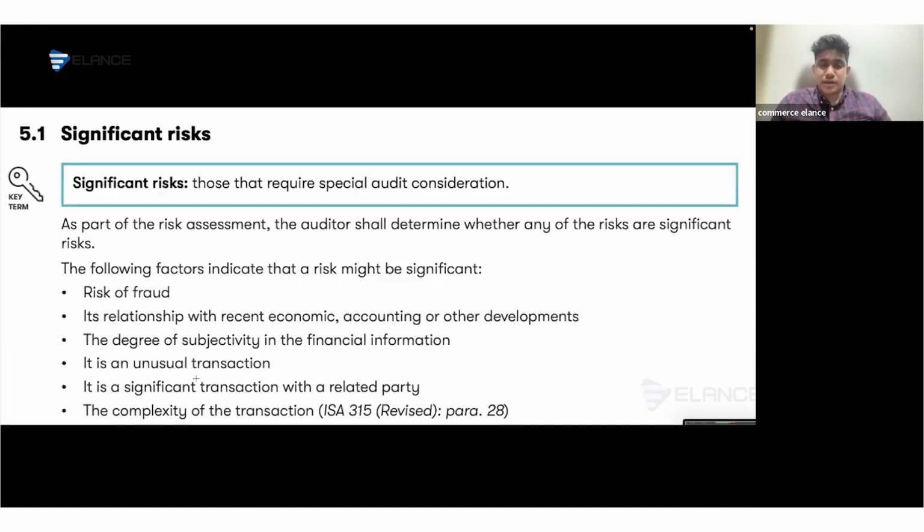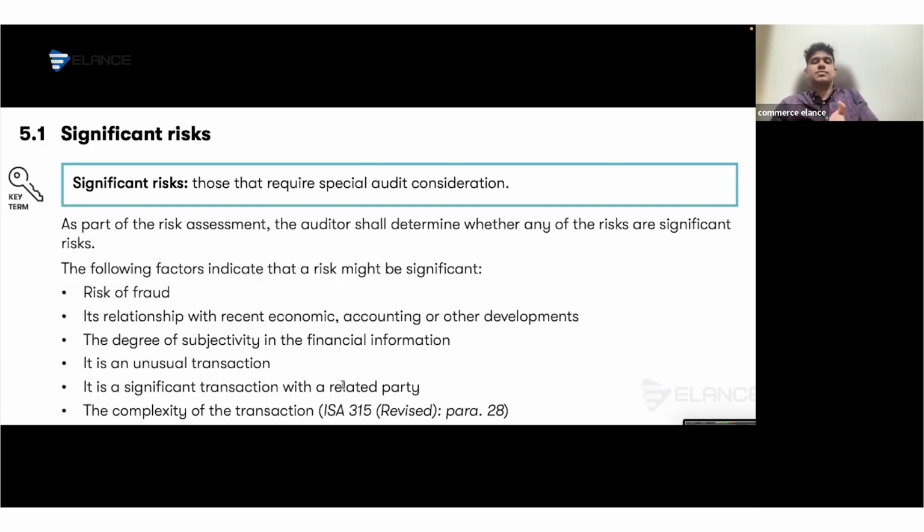If there is unusual transaction, consider that the company is having an acquisition of a joint venture for the first time, so they are not familiar with the equity method of accounting. So in that case, possibility of mistake will be high. If there is any related party transaction, as we mentioned earlier, transaction with a parent, subsidiary, joint venture, or anything like that, or if the complexity of the transactions are very high, like if the company has more than 40 subsidiaries, if the company is dealing with financial instruments for the first time, if complex treatments are there, it can also be significant.